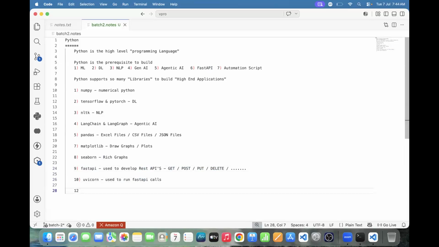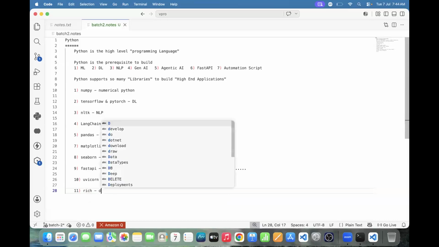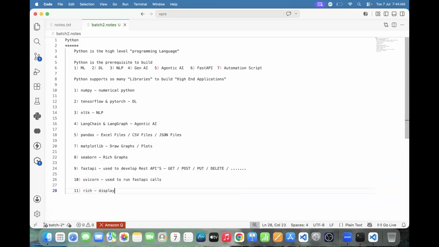To display styled text, like I wanted to display green color text, blue color text, yellow color text, table, progress bar, and to display styled output, we need one library. That library we can call the Rich library. What is the library name? Rich library. Use it to display styled output.